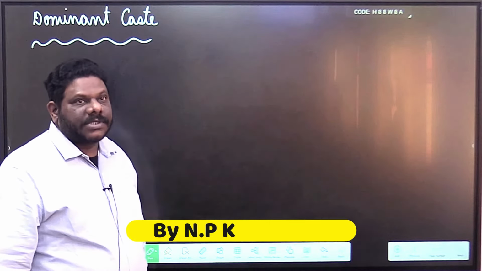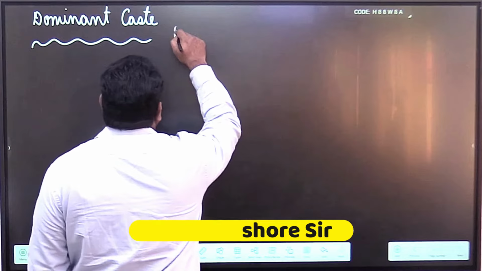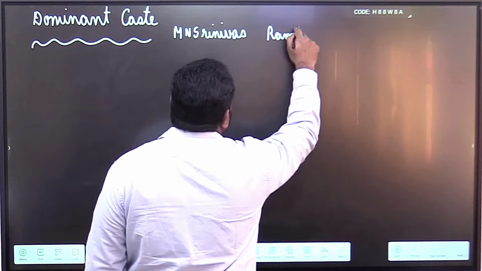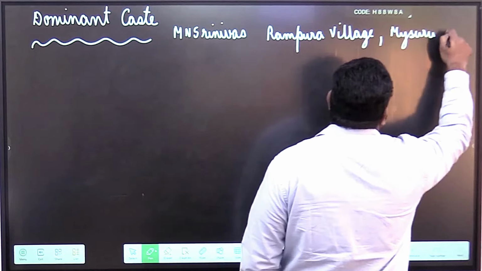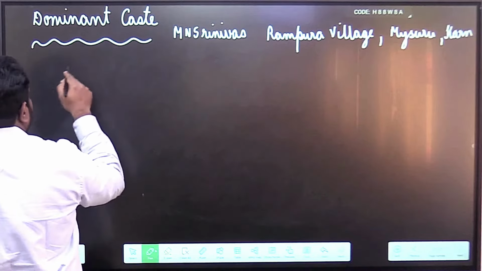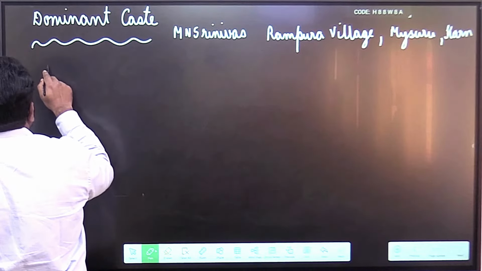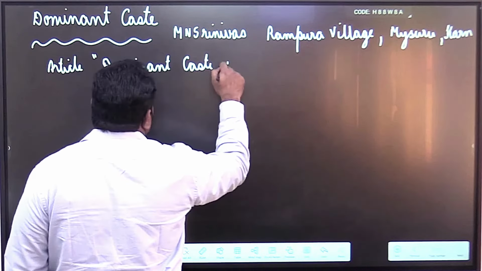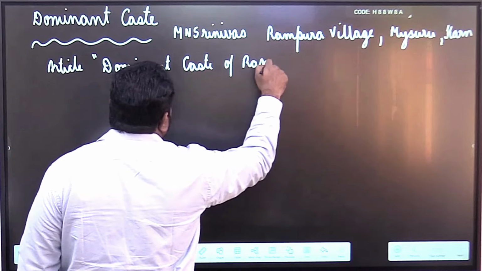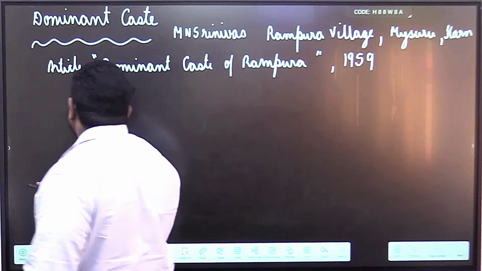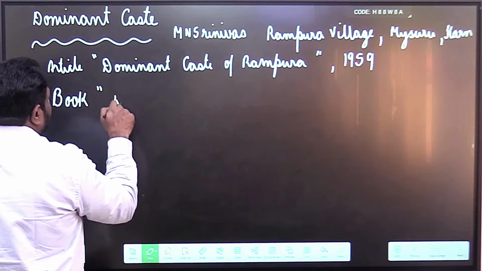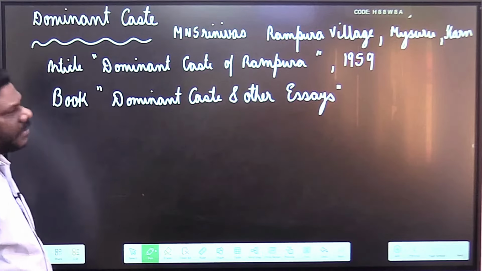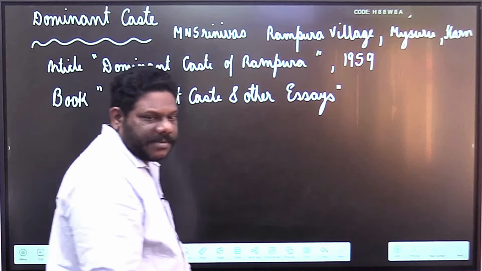See, dominant caste was a concept given by M.N. Srinivas after studying a village known as Rampura village, which is near Mysuru, Karnataka. He gave this concept first in his article, which was published under the name Dominant Caste of Rampura in 1959. Later, he published the same concept in his book Dominant Caste and Other Essays. You already know this concept, dominant caste.